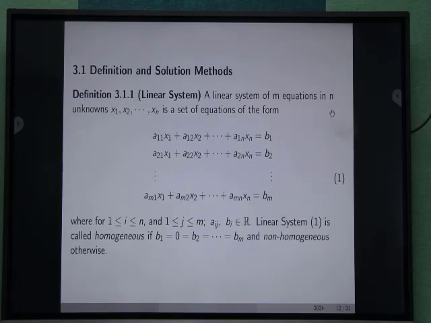The linear system 1 is called homogeneous if b1, b2 up to bm are all 0, and non-homogeneous otherwise.